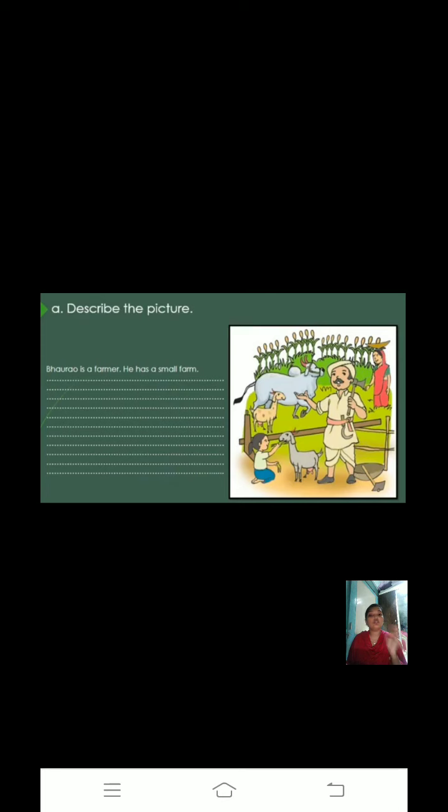So this you have to observe the picture and you have to write on your own 5 to 6 sentences on it. Okay, understood? आपको पिक्चर को देखना है, ऑब्जर्व करना और इसके ऊपर 5 to 6 सेंटेंस आपको लिखना है.